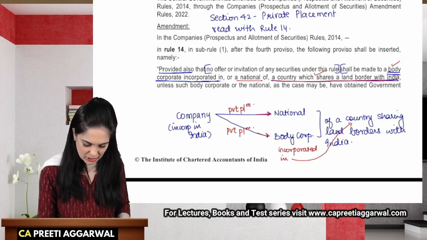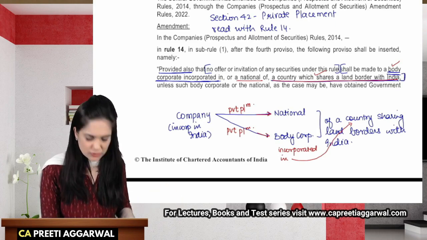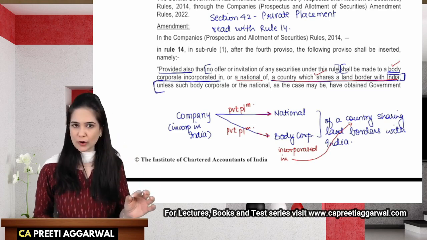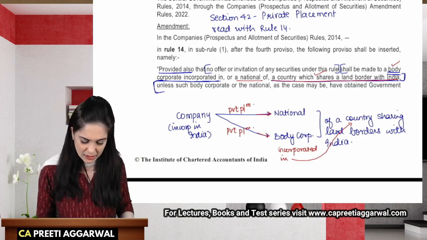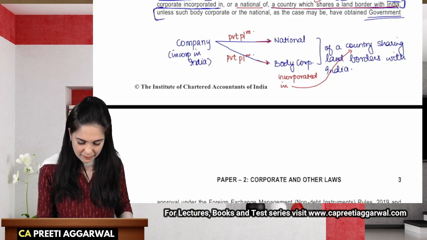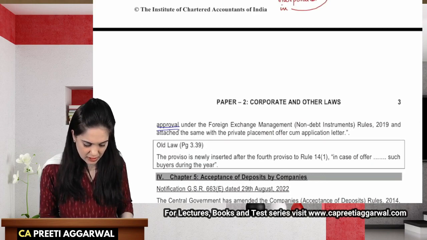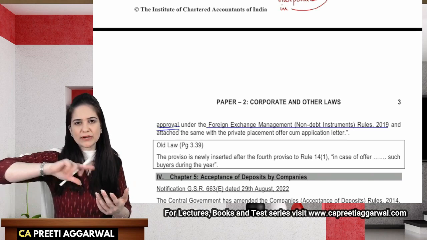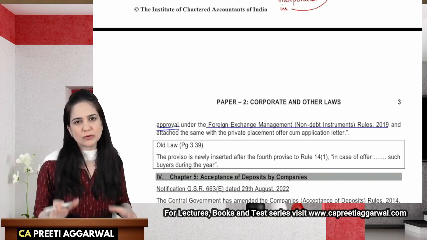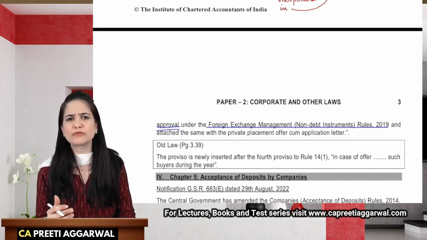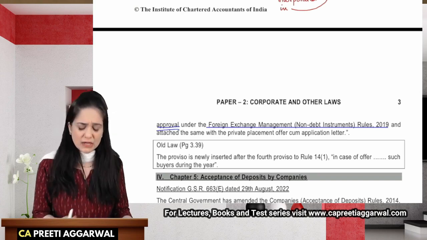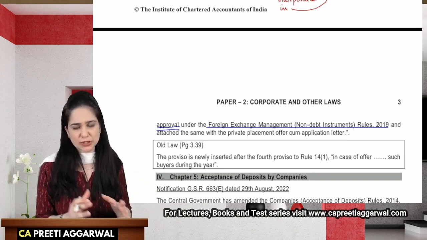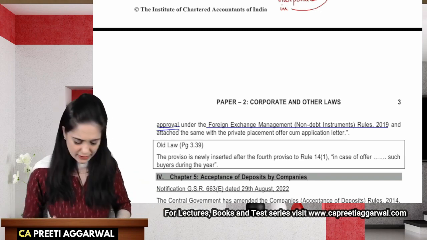So this is the next part. This is how you will learn the definition, how you will learn the proviso. Unless such body corporate or national, as the case may be, have obtained government approval under foreign exchange management rules. So whenever money is brought into India or goes outside India, FEMA rules apply. So here you need the approval of the central government, that is the RBI, before you make an offer to any body corporate or a national of the country sharing land borders with India.